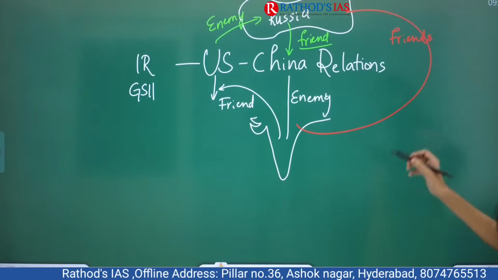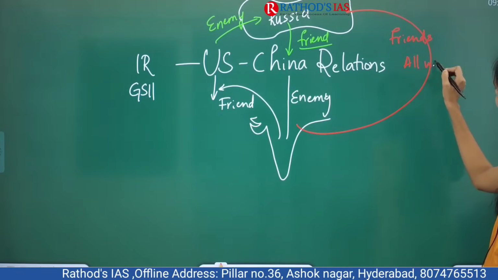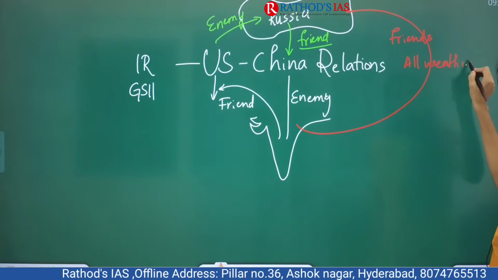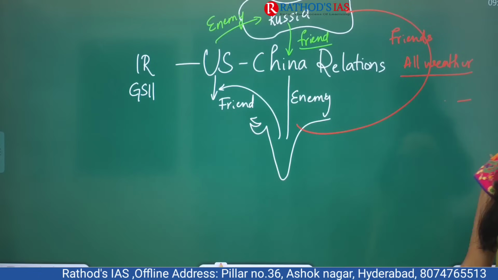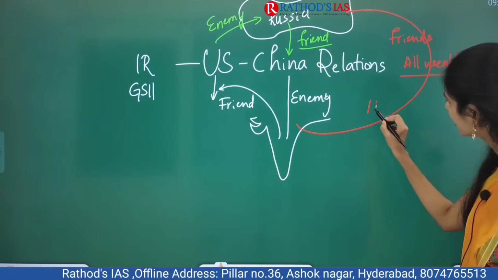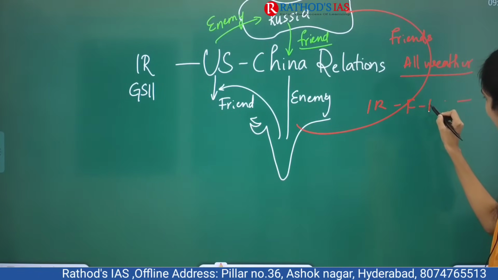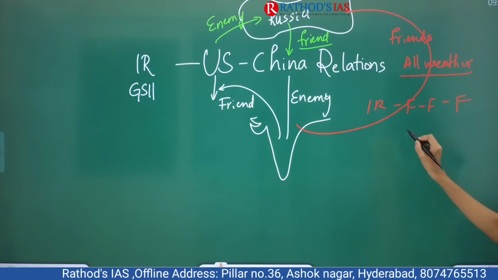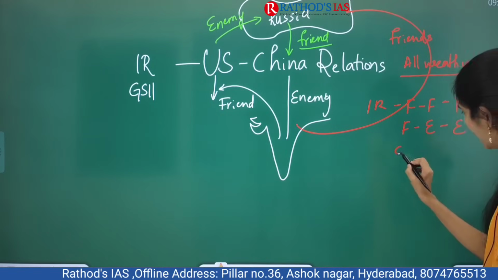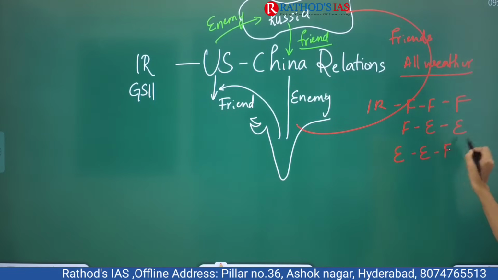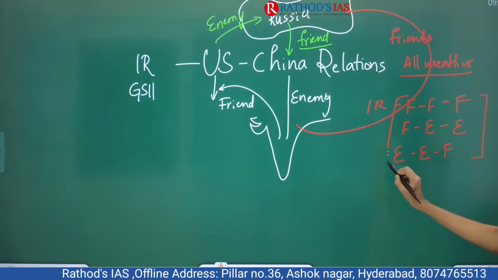So we can call it all-weather friends. So I always say one quote in international relations: friend's friend will be friend, friend's enemy will be enemy, and enemy's enemy will be our friend. So these are the three equations that always work in international relations.